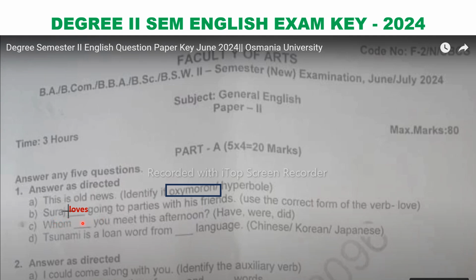Otherwise, the university has to provide you with the mark because the question has an error in it. Next, Suraj dash going to parties with his friends. Use the correct form of the verb love, and it is a regular activity. So Suraj loves going to parties, simple present tense. Whom dash you meet this afternoon? The answer is whom did you meet this afternoon? Tsunami is a loan word from dash language: Chinese, Korean, Japanese. You all know it is from Japanese.